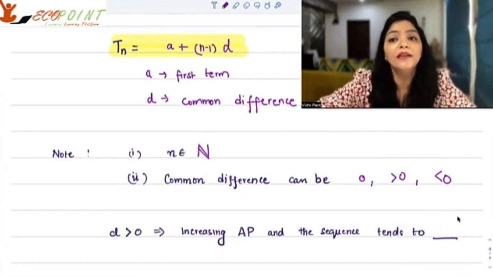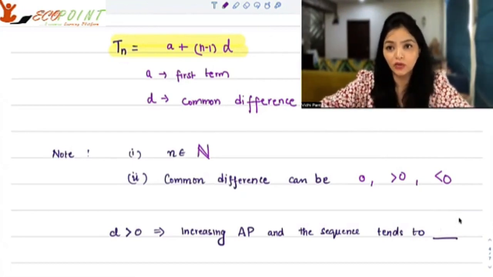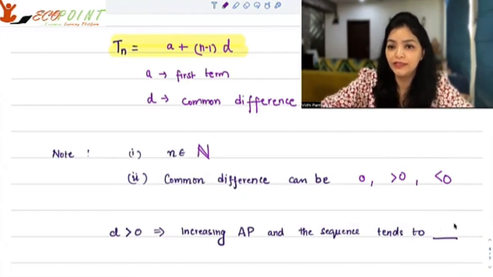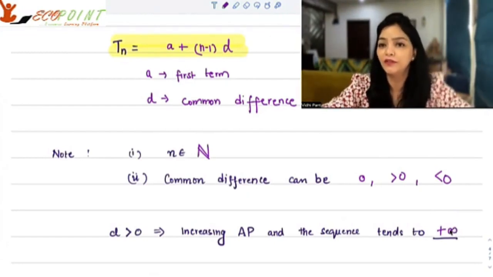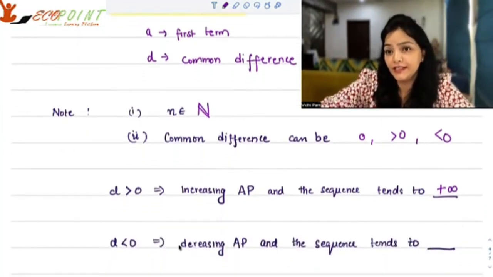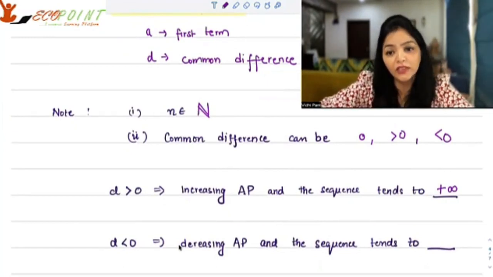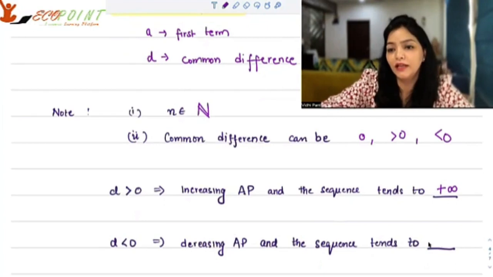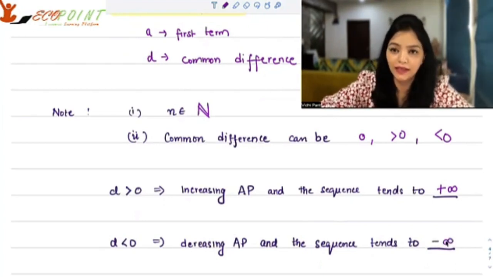So it's an increasing arithmetic progression, or it's an increasing sequence. And in fact, the sequence will tend towards plus infinity because it's getting bigger and bigger. So it will tend to plus infinity. If d is less than 0, then it's a decreasing arithmetic progression and the sequence will tend to minus infinity.